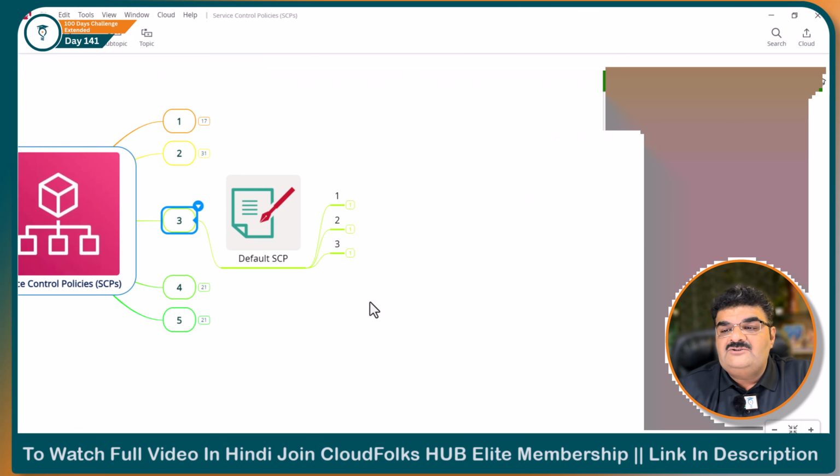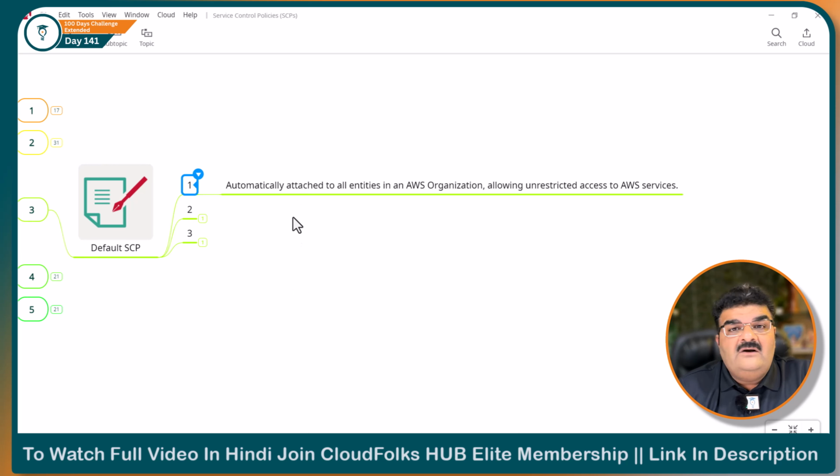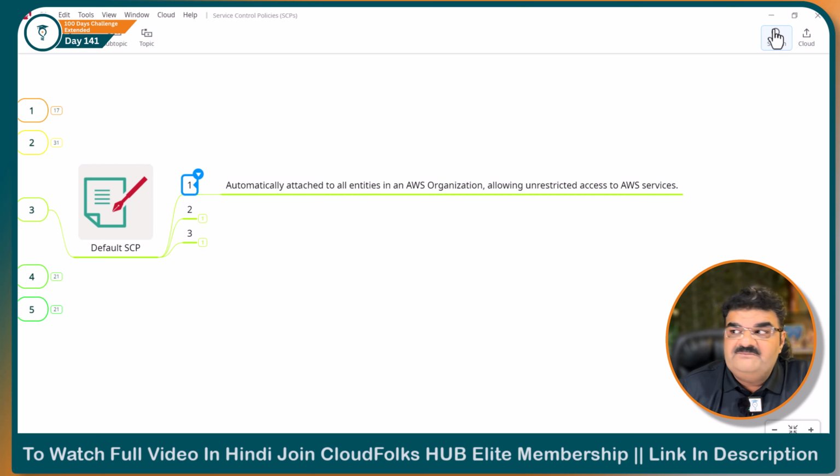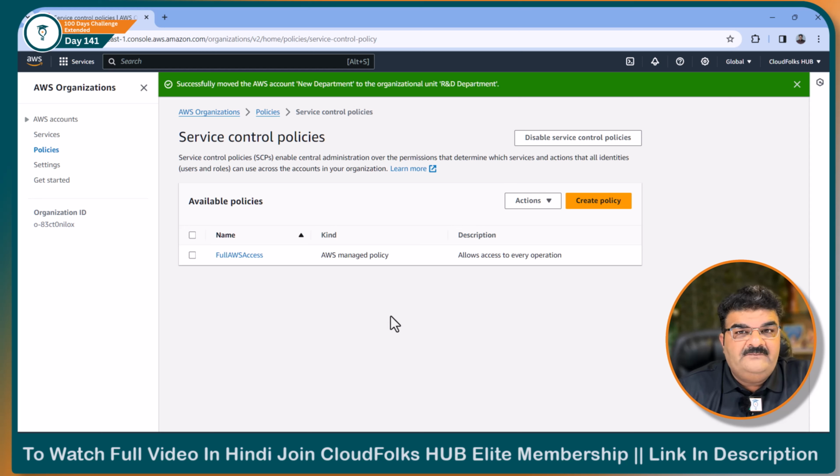It is automatically attached to all the entities in the AWS organization, allowing unrestricted access to the AWS services. By default, this policy, which allows full access permission to all the services in AWS, automatically attaches with all the entities in your AWS.